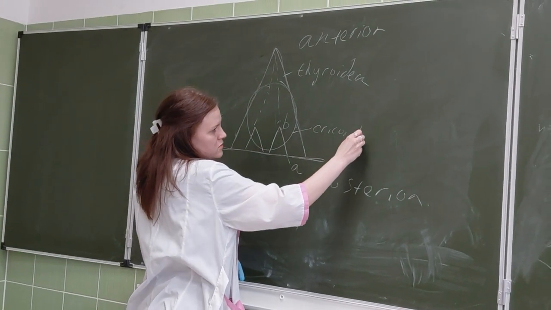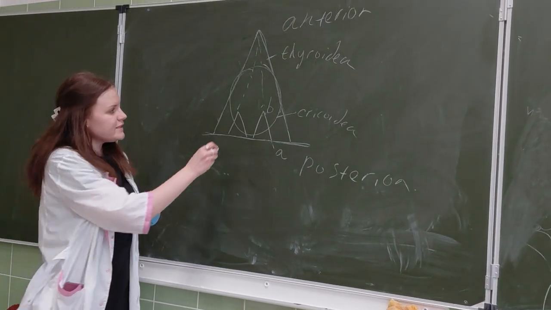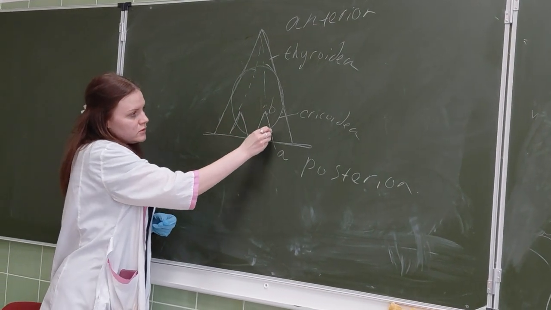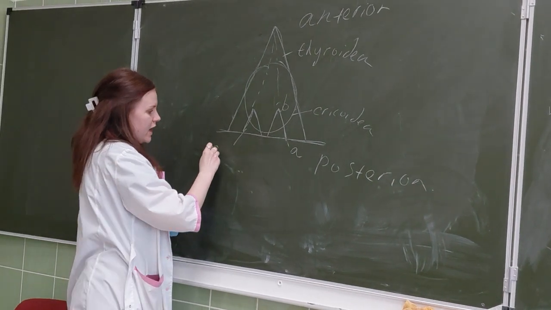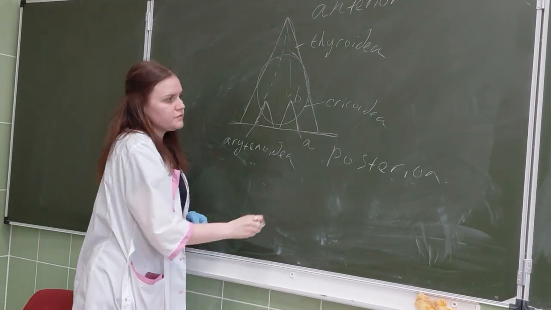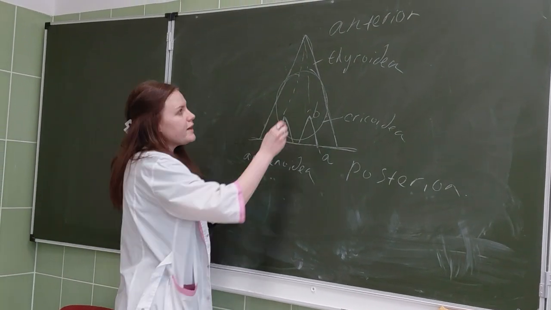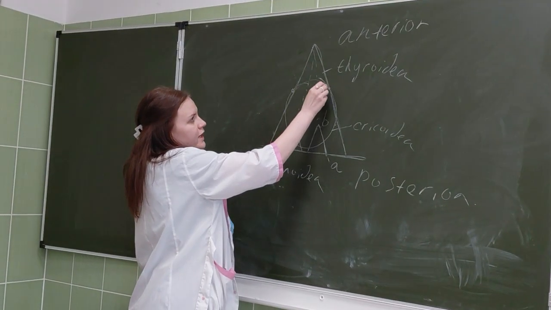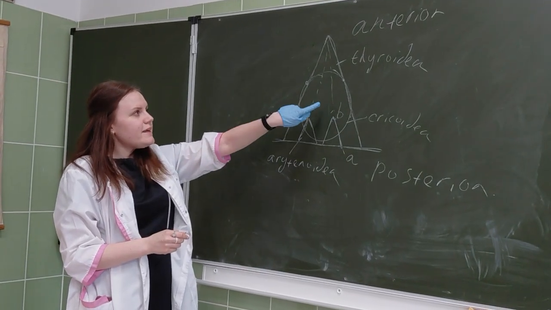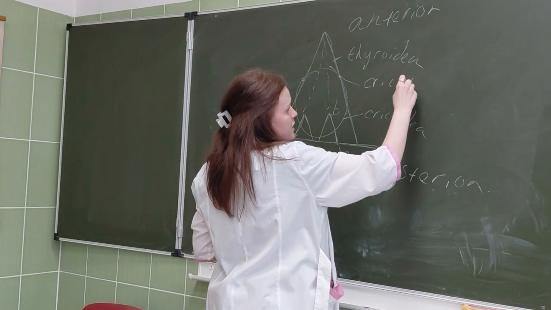And we have two small cartilago arytenoidea, looking like triangles, one and two. We have two joints in the larynx. One joint connects the thyroid and cricoid cartilage: articulatio cricothyroidea.